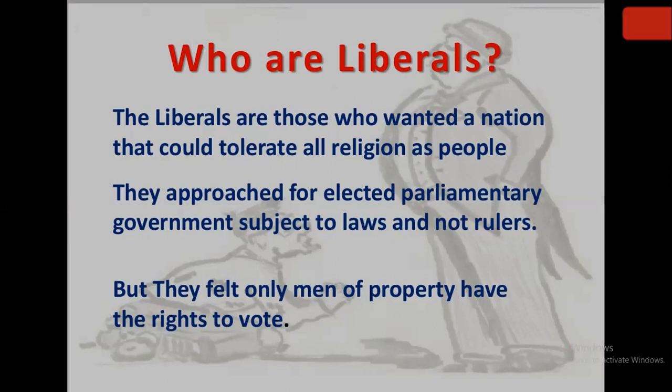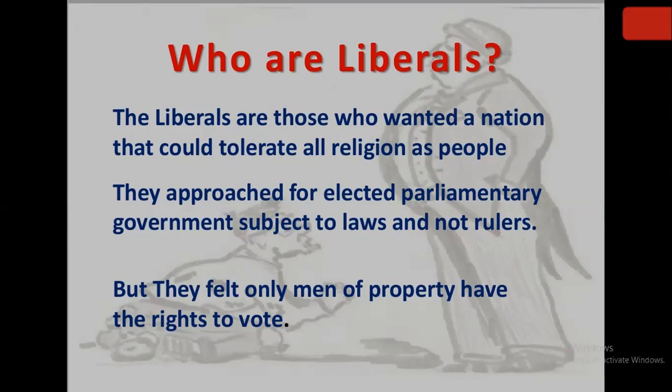And the other thing is, they didn't want rulers, they didn't want kings, they didn't want emperors. They want a proper government, which is the elected representatives or elected parliamentary government, which will be subject to laws, which will be considering all the laws, all the rules and regulations of the nation. They will be looking towards the betterment of the people. They don't want any monarchs.